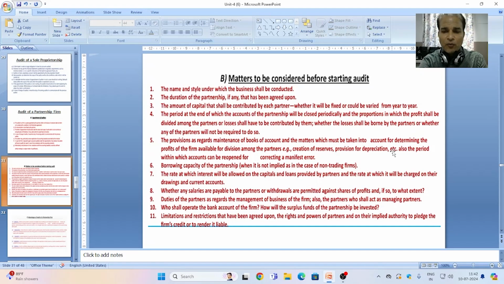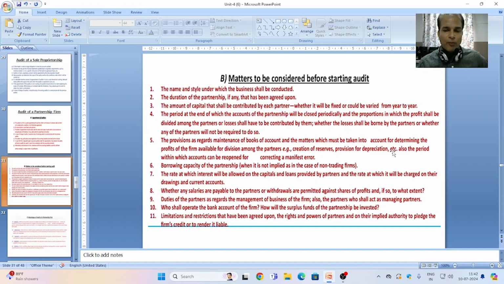Fifth, the provisions as regards maintenance of books of accounts and the matters that must be taken into account for determining the profits of the firm available for division among the partners, creation of reserve, provision for depreciation and other items. Also the period within which accounts can be reopened for correcting a manifest error. So the accounting period should be clarified.